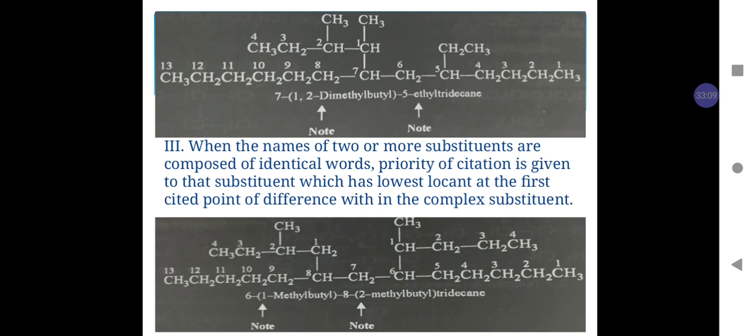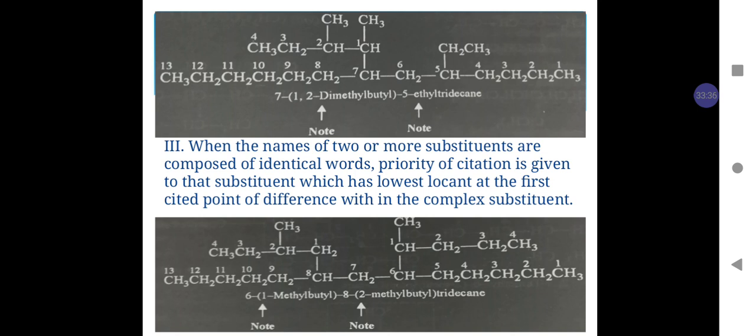Since the parent chain of the complex substituent has 4 carbon atoms, it has the name butyl, and having two substituents at carbon number 1 and 2, the complete name of the complex substituent is 1,2-dimethyl butyl.